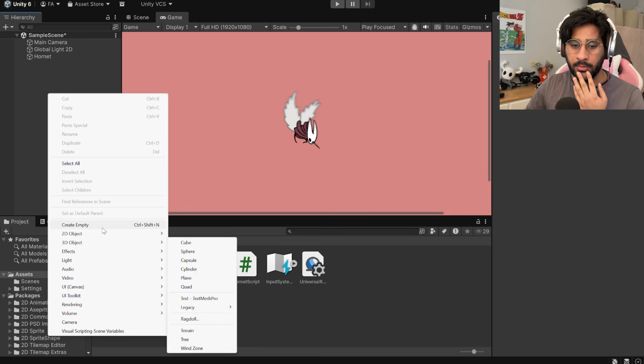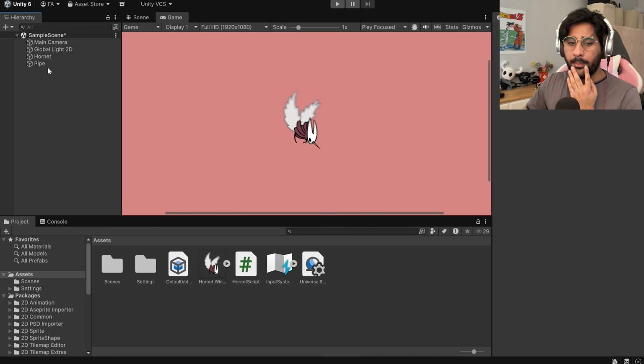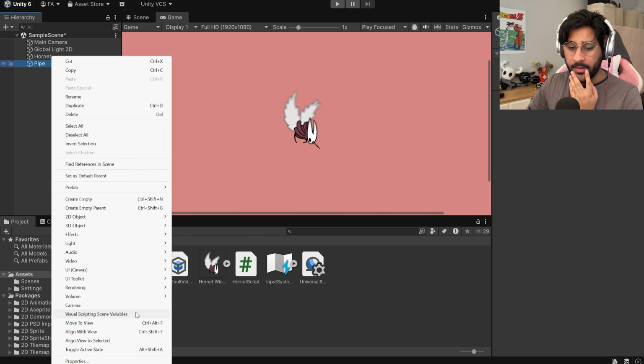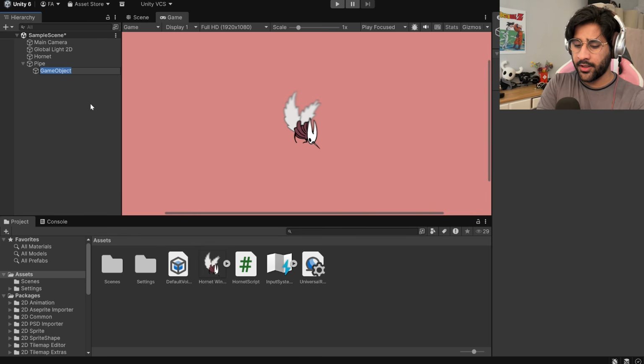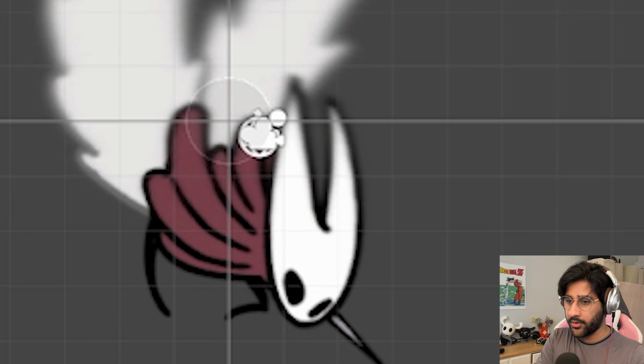So now it's time to make a new object, right? We're gonna call it pipe. There we go. Huge. And apparently now we need to give the pipe a child. So we can make an object within an object, like nest it basically. Like this. And we're gonna call this one top pipe. Hell yeah, brother. Okay, now we're gonna do some similar things that we did for the bird.